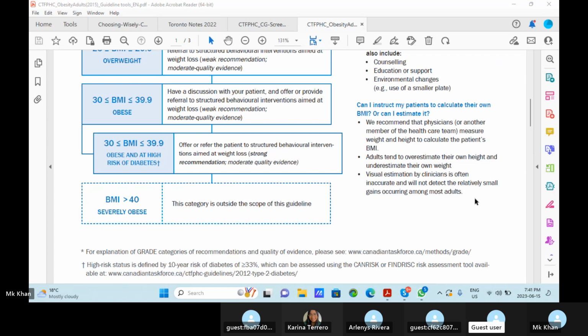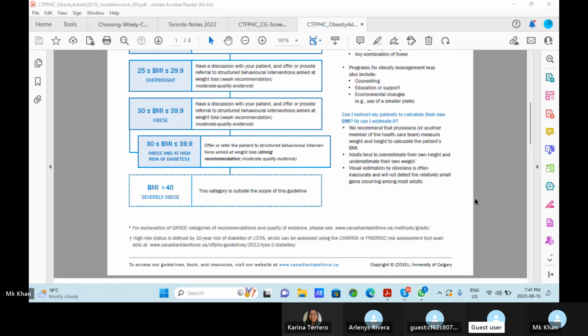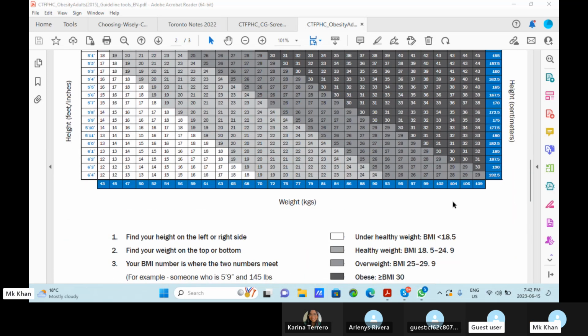Can I instruct my patients to calculate their own BMI, or can I estimate? We recommend that physicians or another member of the healthcare team measure weight and height to calculate the patient's BMI. Adults tend to overestimate their own height and underestimate their own weight. Yes, this is true. Visual estimation by clinicians is often inaccurate and will not detect the relatively small gain occurring among most adults. The physicians should do the measurement.